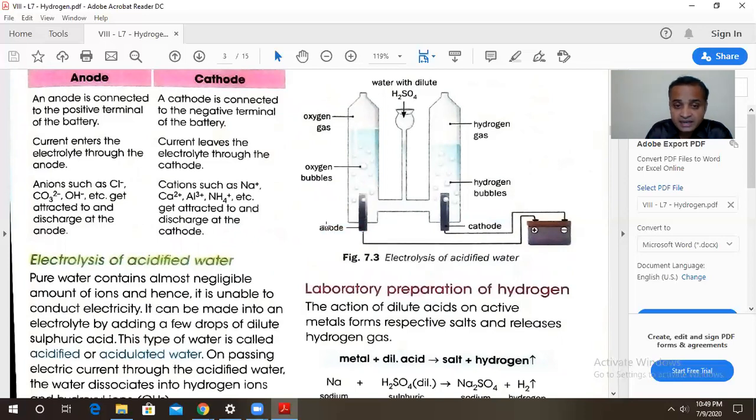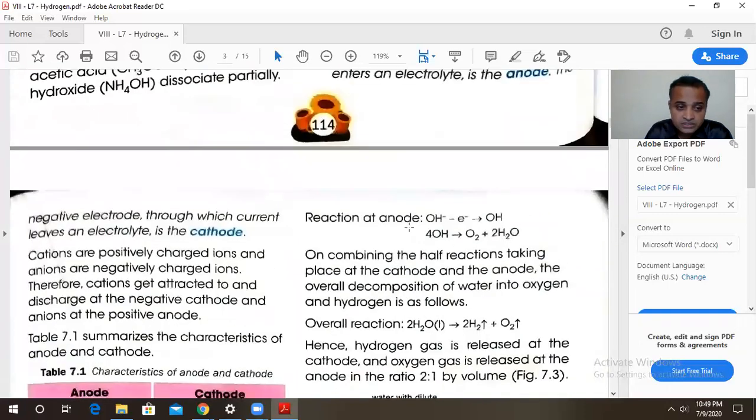Anions are attracted towards the anode, and cations with a positive charge are attracted towards the cathode. In the electrolysis process, the ions are attracted towards the oppositely charged electrodes, and over there they undergo their reactions of oxidation and reduction.